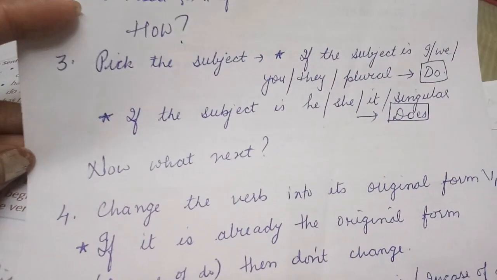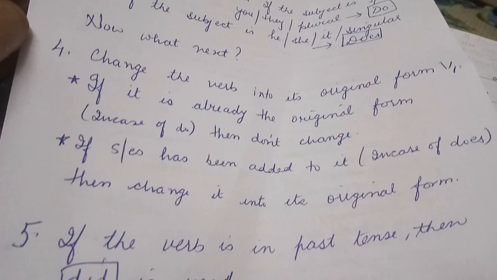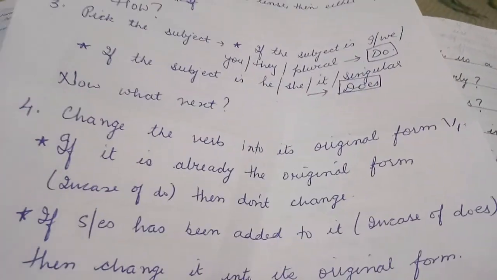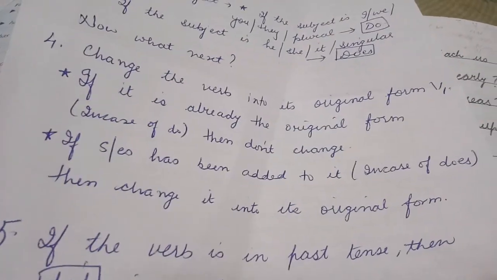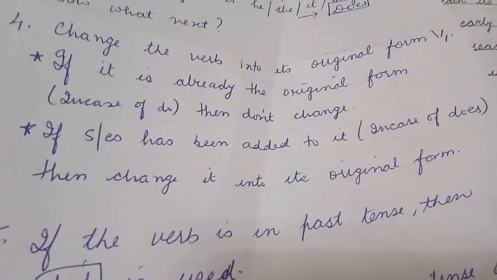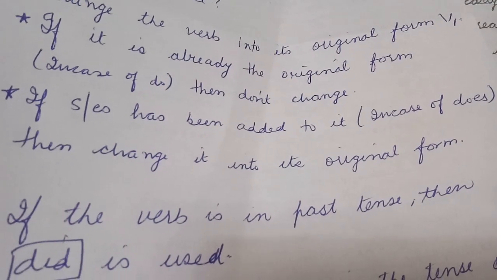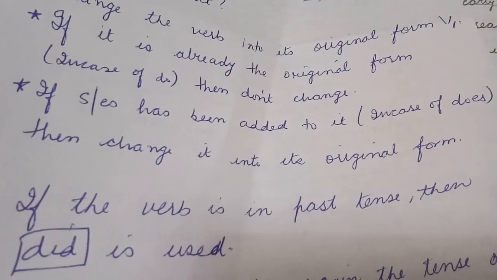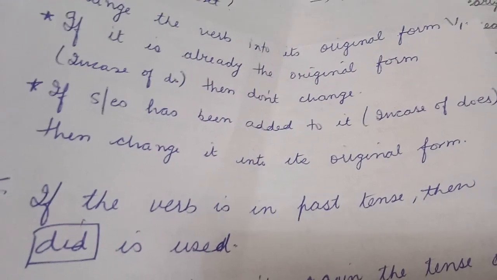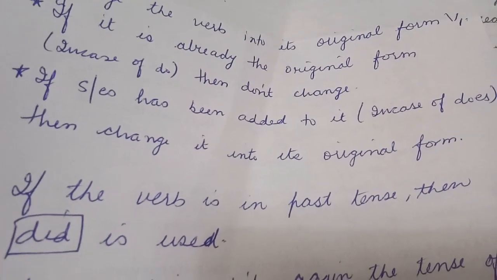Now what next? Next you will change the verb into its original form, that is, the first form or root form of the verb. If it is already the original form, as in the case of do, then don't change it. If s or es has been added to it, as in the case of does, then change it into its original form.